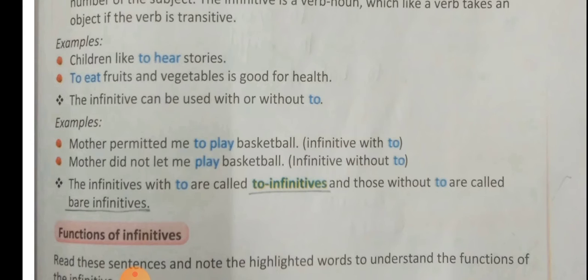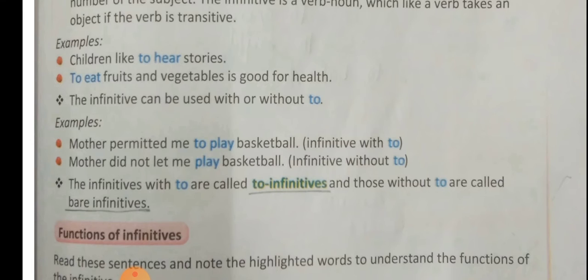We know what a subject is. The subject is what or who the sentence is about. Here the sentence is about to eat fruits and vegetables. So this becomes our subject. So infinitives can work as object and also as subject, and they can be complementary to the main verb. And they are also used to complement a preposition. We will see an example of it.